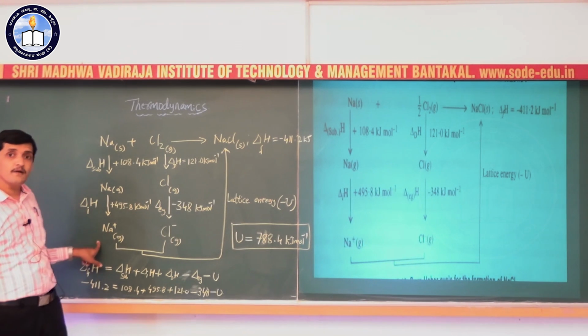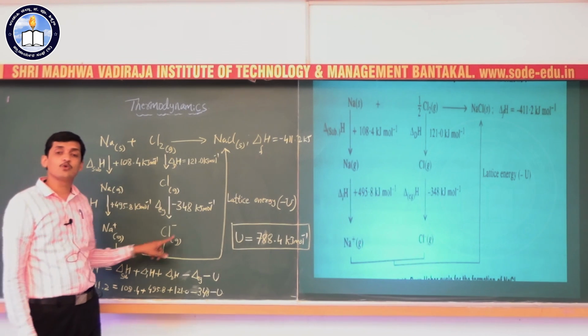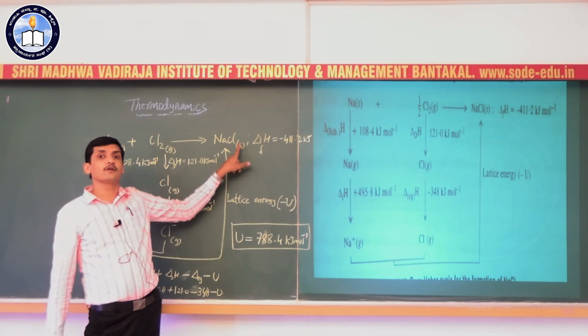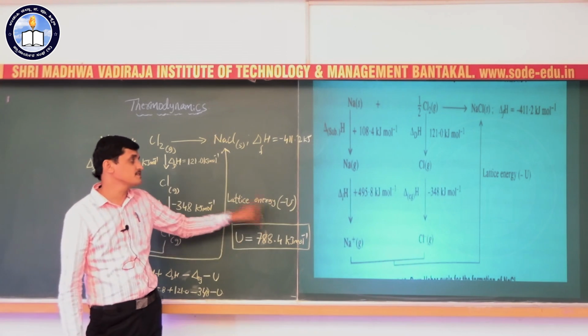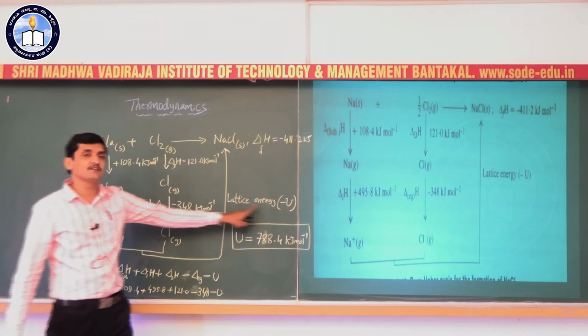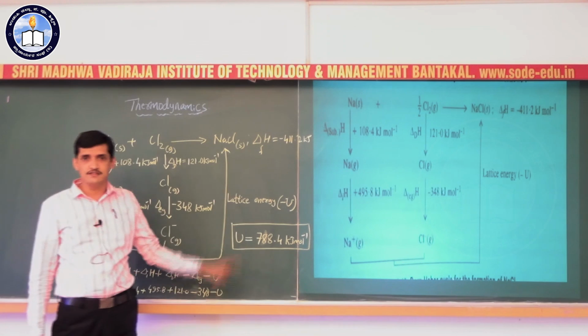Then sodium ion in gaseous state and chloride ion in gaseous state combine to form sodium chloride in solid state. The energy or enthalpy change during this process, that is the energy released, is nothing but lattice enthalpy. We take it as minus U because energy is released during this process.